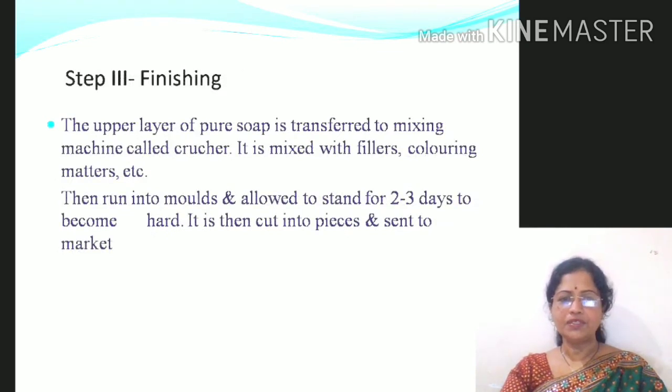The third step is finishing. This step is mainly used to improve the appearance of the soap. The upper layer of pure soap is transferred to a crutcher, which is a mixing machine, and then it is mixed with the required additives like fillers, coloring matter, rosin, superfatting agents, etc., and then run into molds and allowed to stand for 2 to 3 days to become hard, then cut into pieces and sent to market.